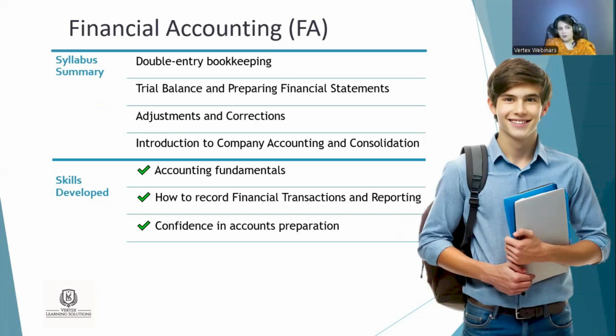So financial accounting syllabus summary, again 25 to 26 chapters, very lengthy. This is the most lengthy one, FA1 in all three papers of your knowledge level. FA is very lengthy, but we can say the easiest one. For some, the majority of students think and realize that it is the easier one.